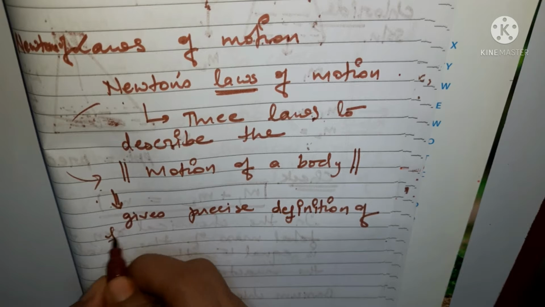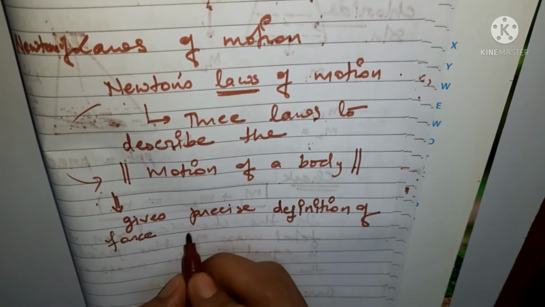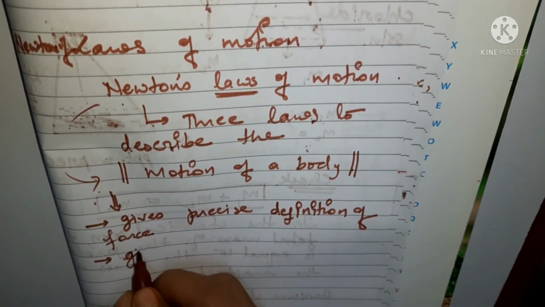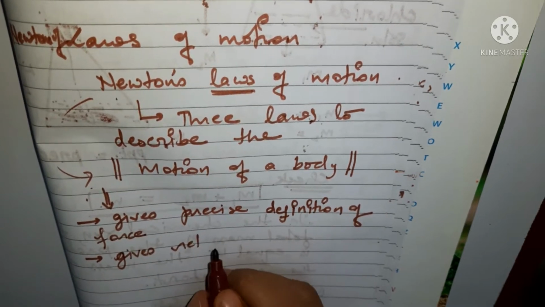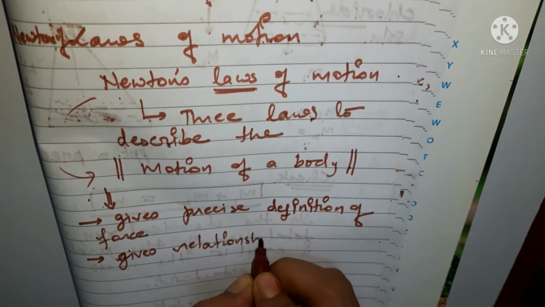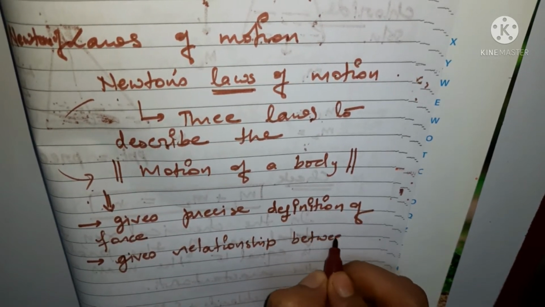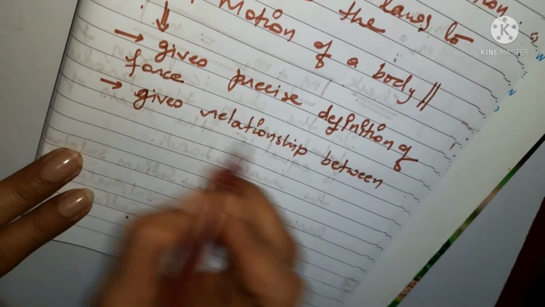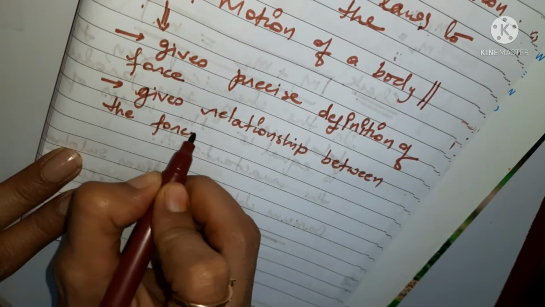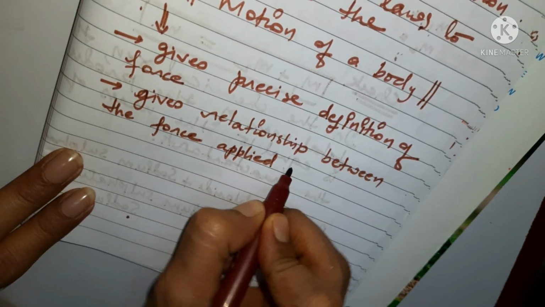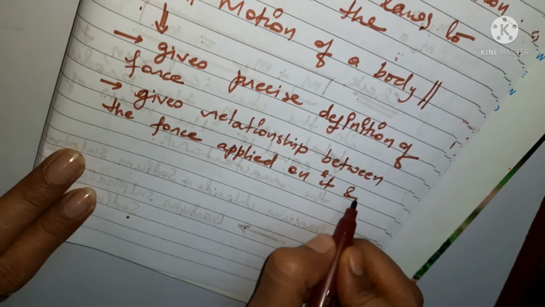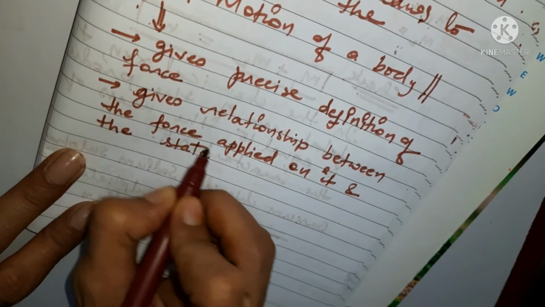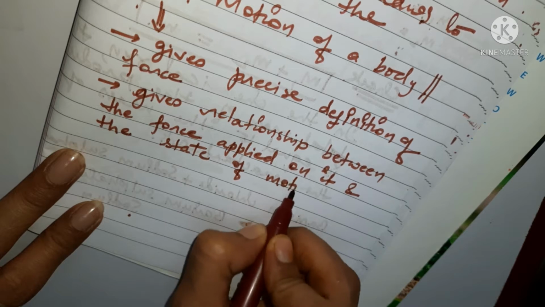So it gives a precise definition of force. Not only this, it also provides a relationship between the force applied on a body and the state of motion acquired by it.